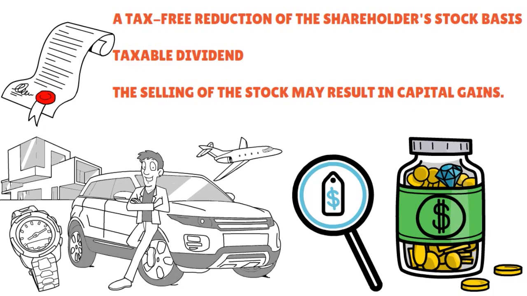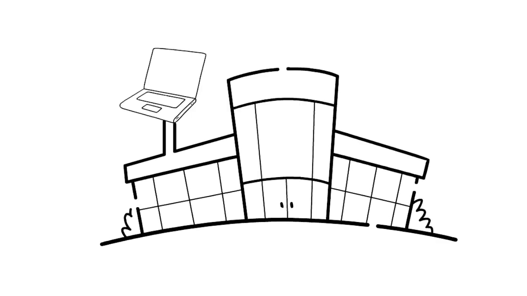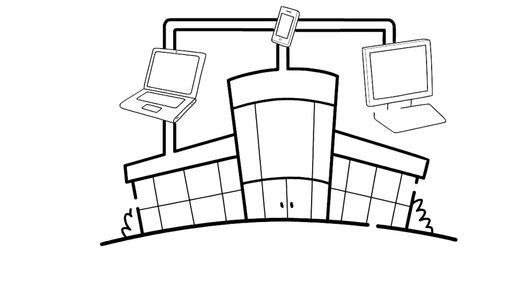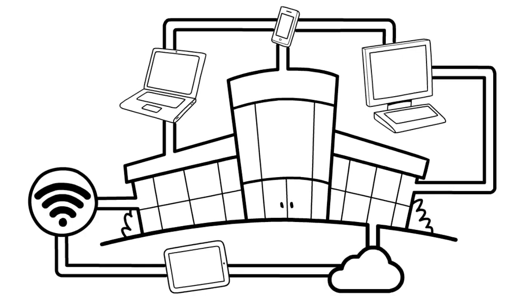You have a taxable dividend, and you have the selling of the stock, which may result in capital gains. Okay, a single distribution may include one or more of those 3 potential consequences. Very important. One thing I want to say here is that determining S corporation distributions is basic, but several attributes are required to complete the process, and I will be explaining everything to you in today's conversation.